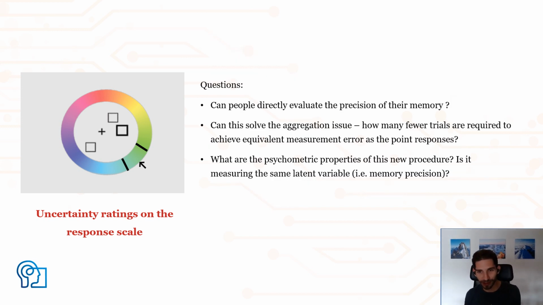I will address several questions today. The first one is, can people actually do this? What does the data look like? And does this new measure relate to existing measures of memory precision? If it does, does this actually solve the aggregation issue? Is this procedure better? Can we get away with making fewer observations while achieving equivalent measurement precision? Finally, if people can do that, and it's a good measure of memory precision, what are the psychometric properties of this new procedure? Is it actually measuring the same latent variable as established measures?